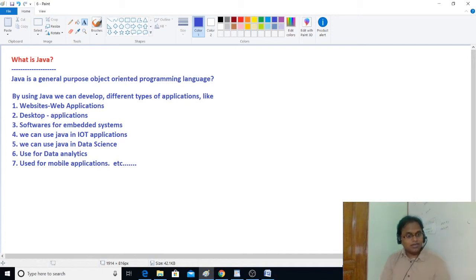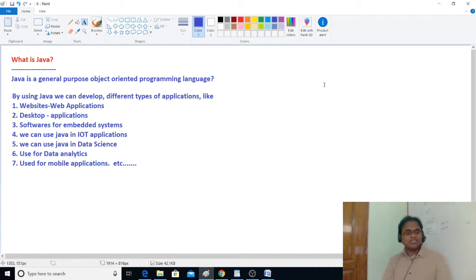Next, coming to data analytics. The last one is mobile applications, right? So now tell me, all these applications we can develop using Java, right? That's why it is called a general purpose object oriented programming language. Everything is fine.